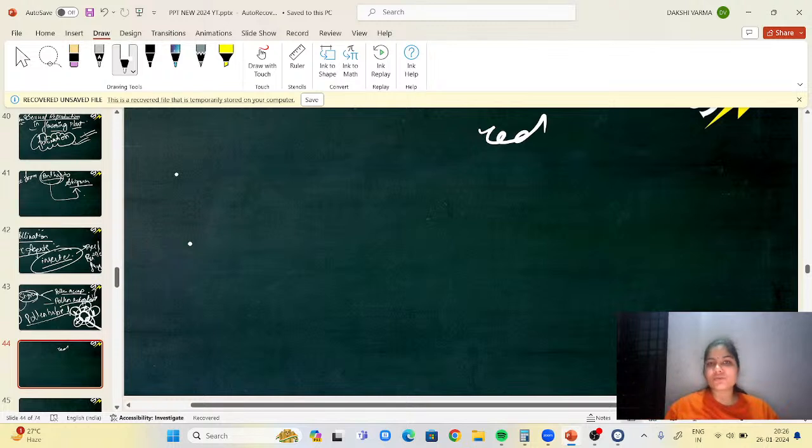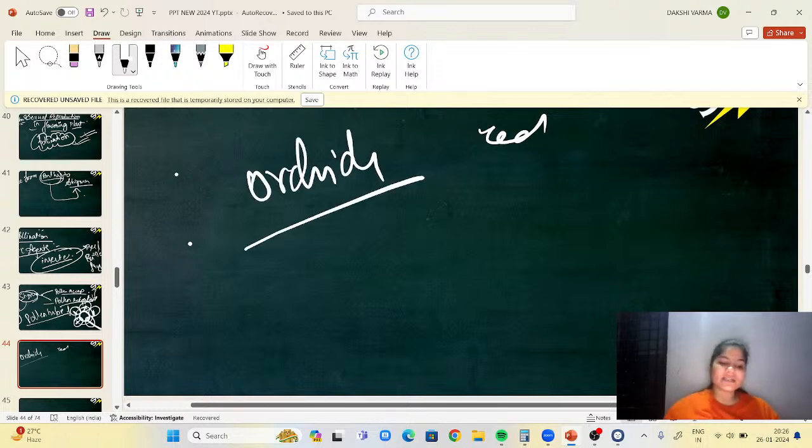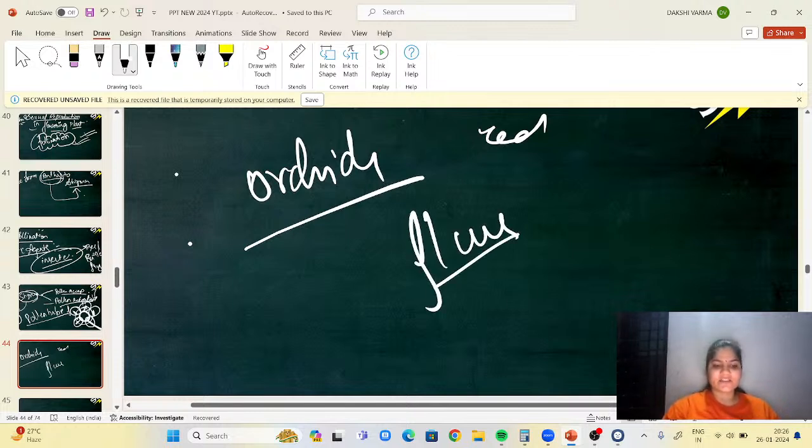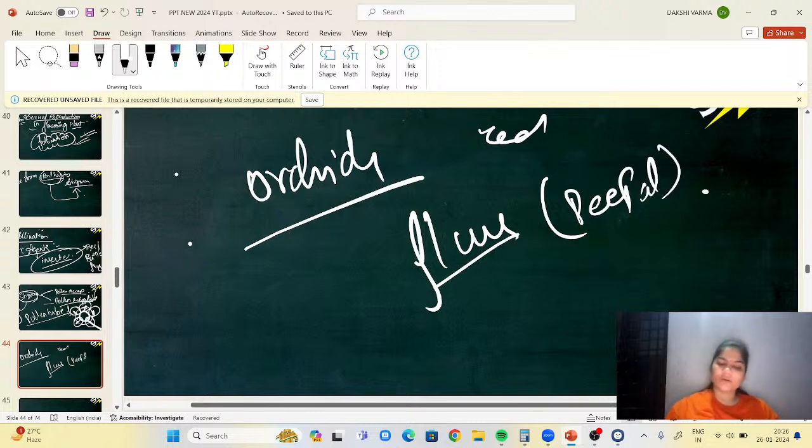In which flowers do we find too many small seeds? Orchids have too many small seeds. Ficus, which is also called peepal, the peepal plant.